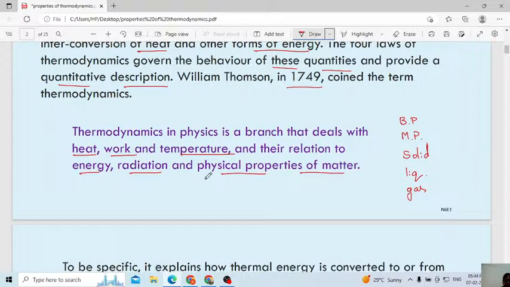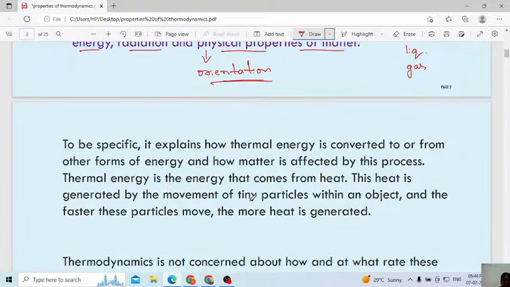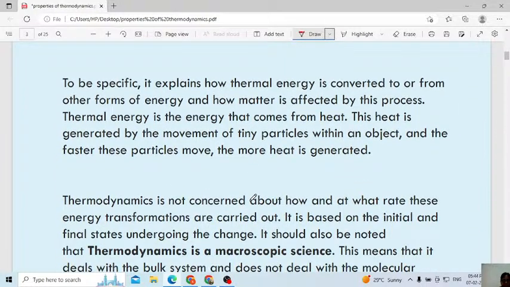Here physical property means only the orientation or arrangement of particles takes place. The particles you can't create, you can't destroy, but only the orientation or arrangement of particles takes place. That is what physical properties of matter means. That is the meaning of that word.